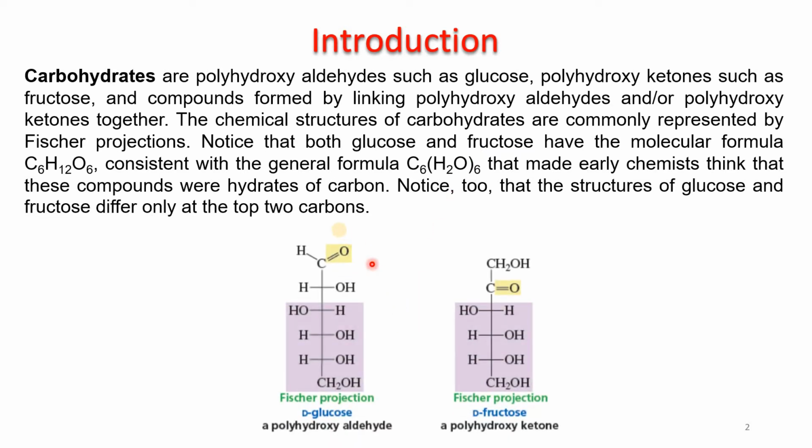In this diagram, the first diagram is glucose and the second diagram is fructose. D-glucose, D-fructose. What is the meaning of D? We will discuss it a little later. So the shaded area is the same in both the molecules, but the structure at these two carbon atoms is different. This carbon has an OH group, this carbon has the ketonic group, this carbon has the aldehyde group, but this carbon has the hydroxy. So glucose is a polyhydroxy aldehyde and fructose is a polyhydroxy ketone.